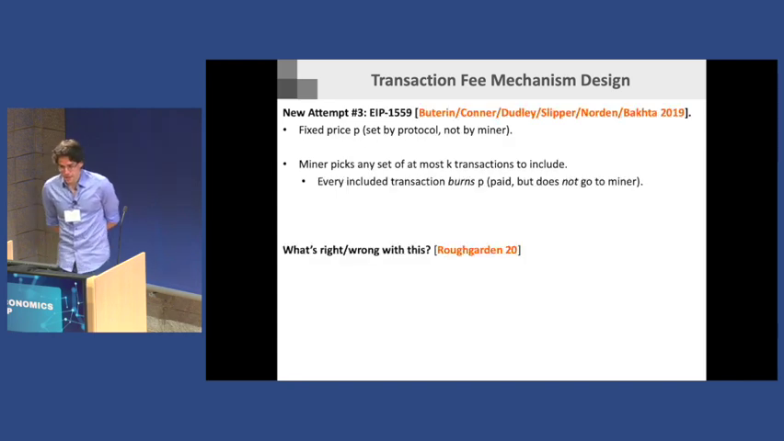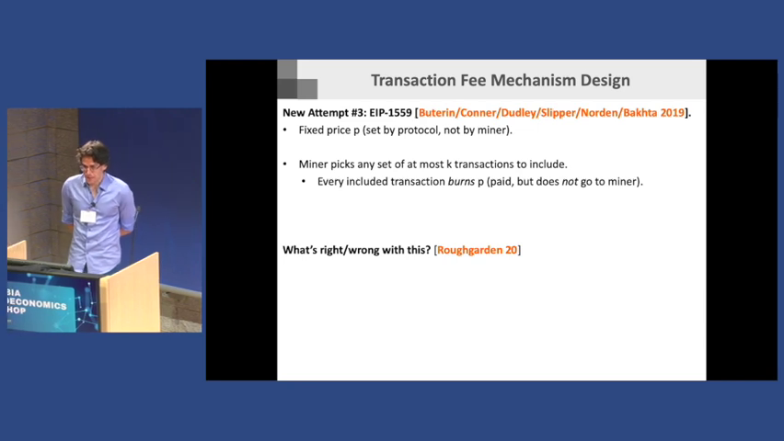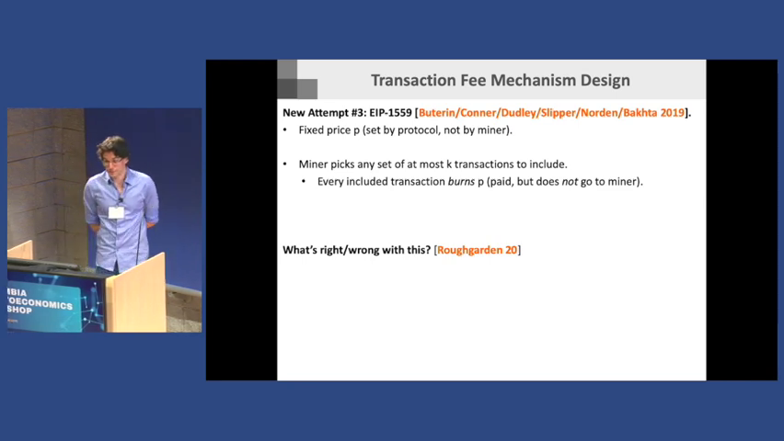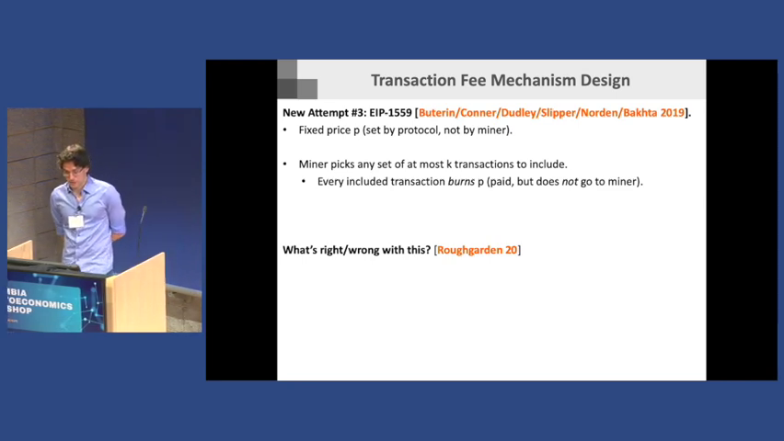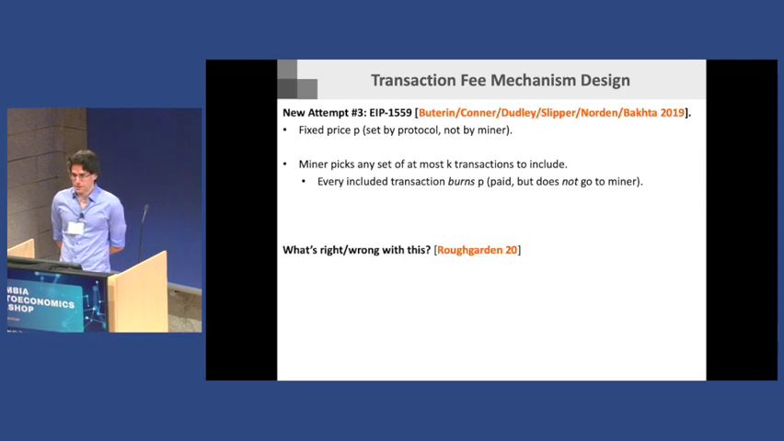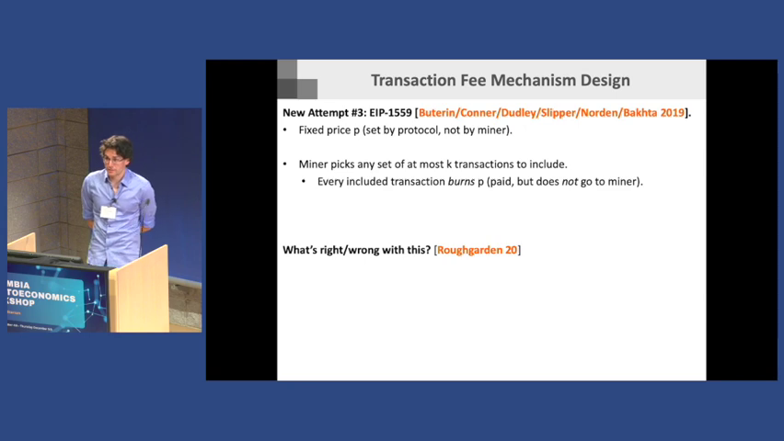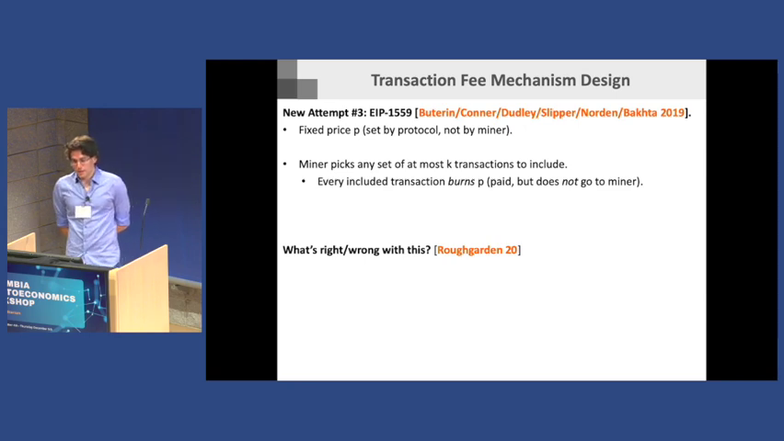Okay, and so then there's EIP 1559. There are two levels to it. I'll try and focus on the more interesting part. The more interesting part is what's on the screen, which is that there's a fixed price P, just like before, and the miner still picks any set of at most K transactions to include. Now every transaction gets burned. So the miner makes no money no matter what.